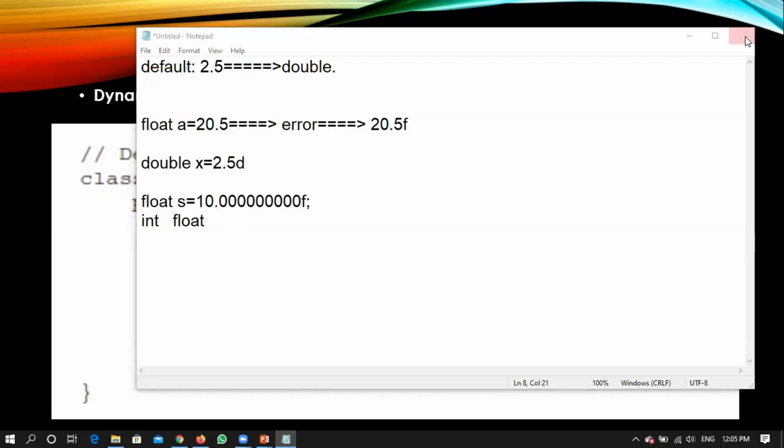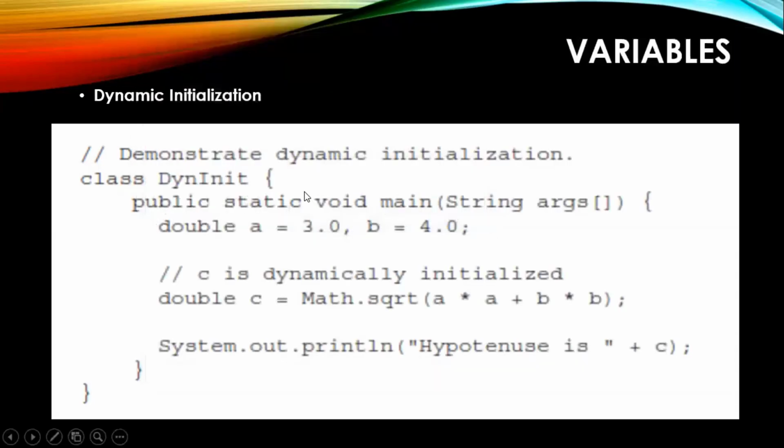I think now there should not be any doubts with respect to this particular program, right? So it is not mandatory to specify a D over here. You can miss that particular D. Okay, so this is a simple program which is calculating hypotenuse. So this is dynamic initialization. Dynamic initialization in the sense when a value for the variable has been assigned during a program. That is dynamic initialization.